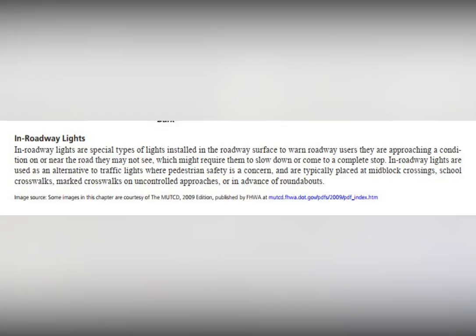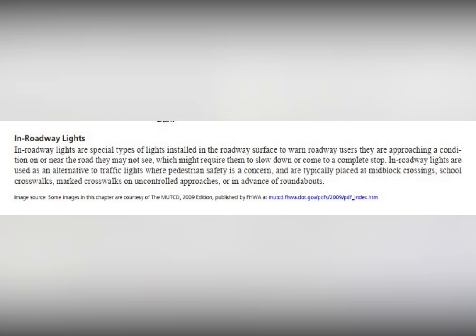In-roadway lights. In-roadway lights are special types of lights installed in the roadway surface to warn roadway users they are approaching a condition on or near the road they may not see, which might require them to slow down or come to a complete stop. In-roadway lights are used as an alternative to traffic lights where pedestrian safety is a concern and are typically placed at mid-block crossings, school crosswalks, marked crosswalks on uncontrolled approaches, or in advance of roundabouts.